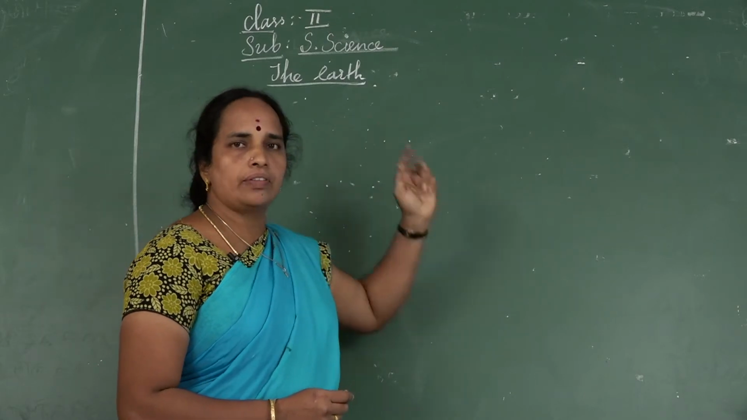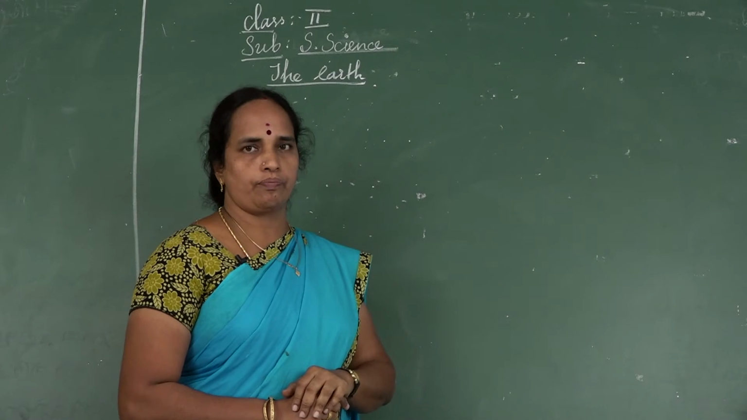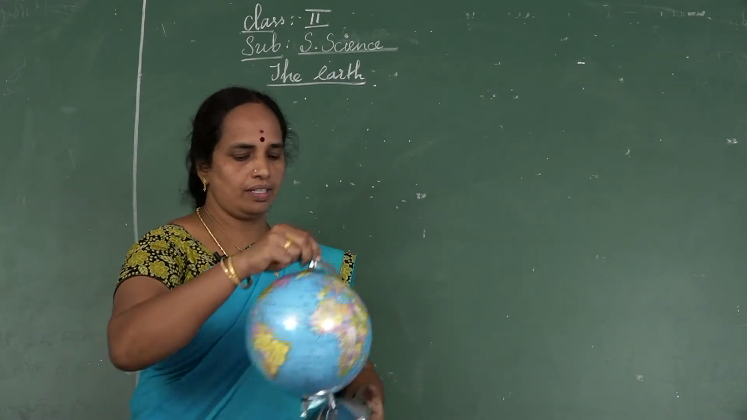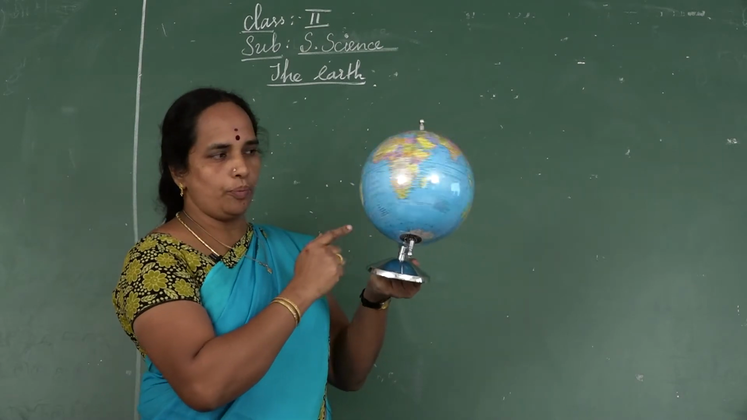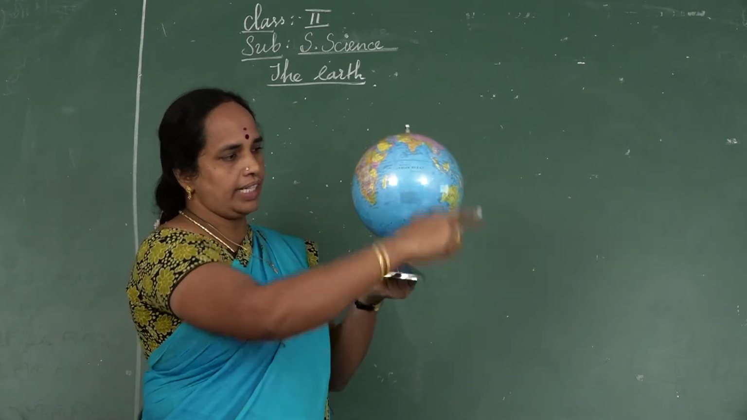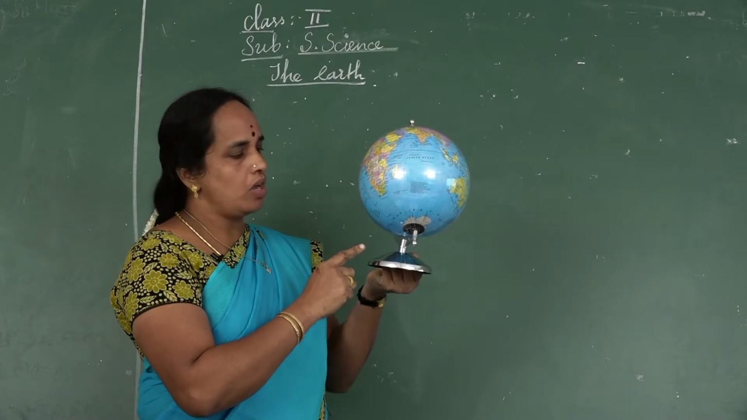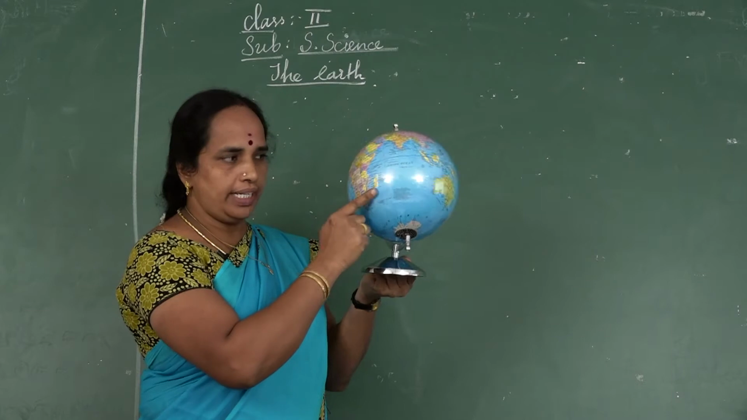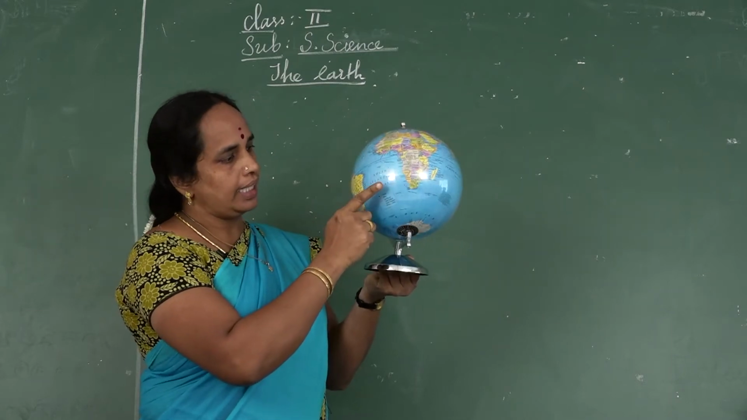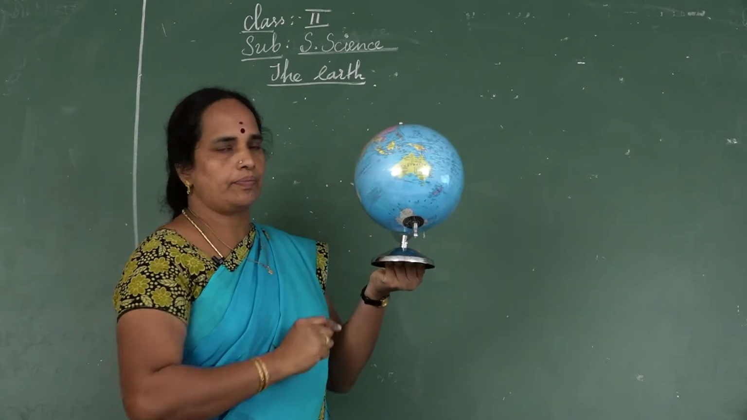A small model of the earth is called a globe. What is this? Very good. Globe. The small model of the earth is called a globe. What is the shape of the earth? Very good. Round in shape. The earth is round in shape.